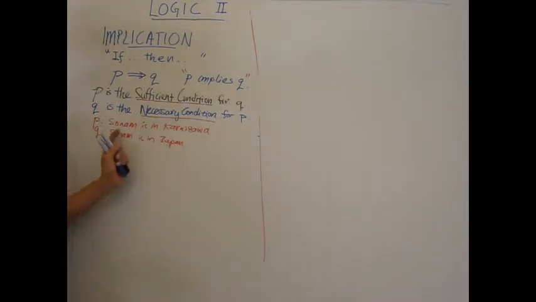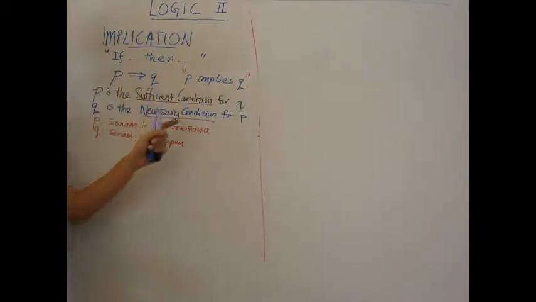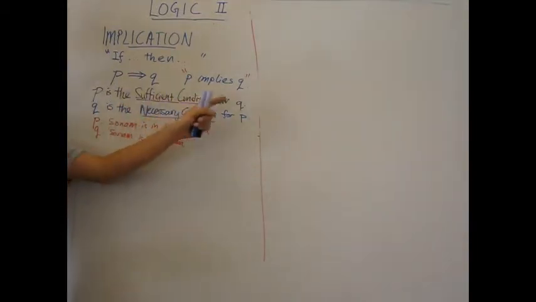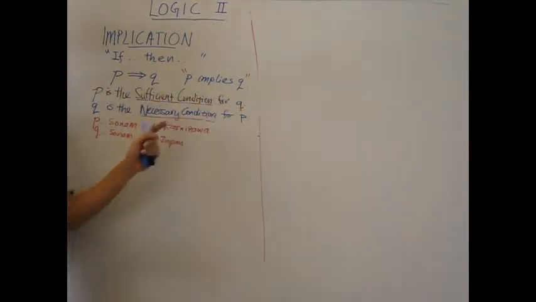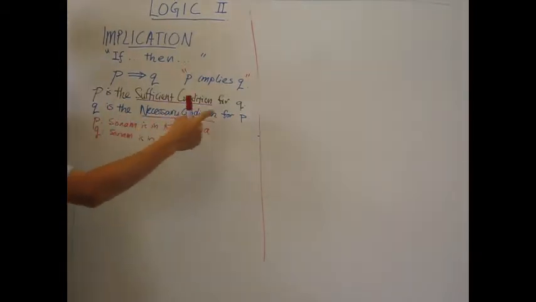So Q is the necessary condition for P to happen. And P is the sufficient condition for Q. So if you are actually in Karizawa, then you must be in Japan. So that is sufficient to establish that you are actually in Japan. So P implies Q is read as P is the sufficient condition for Q, whereas Q is the necessary condition for P.